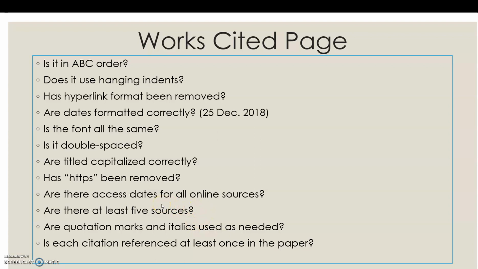You need at least 5 sources. And those 5 sources should be mentioned at least once in your actual paper. Any source that's on your works cited page needs to be mentioned in your paper, and any source that's in your paper needs to appear on your works cited page. Double check where you have quotation marks and italics. Quotation marks go around titles of shorter pieces, so like article titles. Italics are used for those larger containers, so like the actual title of the full newspaper, of the full magazine, of the full journal, of the database. And then again, I mentioned this, but each citation needs to be referenced clearly at least once in the paper.